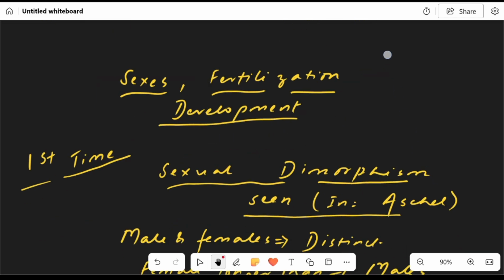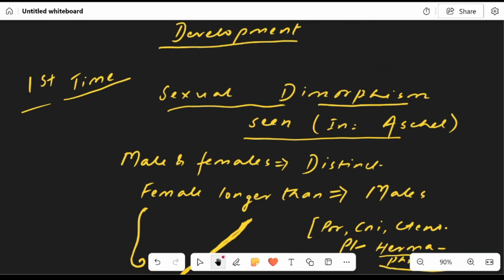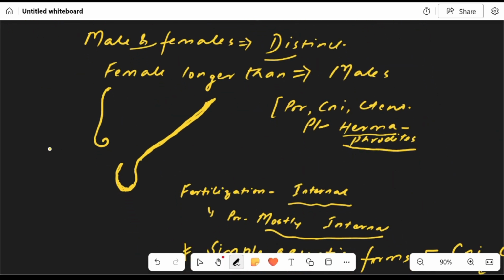Now sexes, fertilization and development. For the first time, sexual dimorphism is seen in Aschelminthes. Male and female are quite distinct here. These are unisexual. Female is larger than the male. Here these are the male ones and these are the female ones. So the female ones are larger than the males.